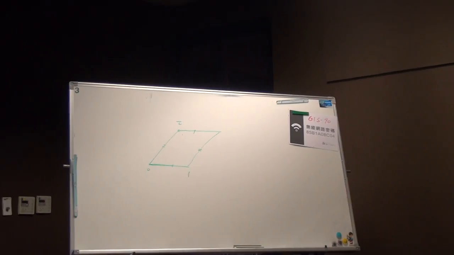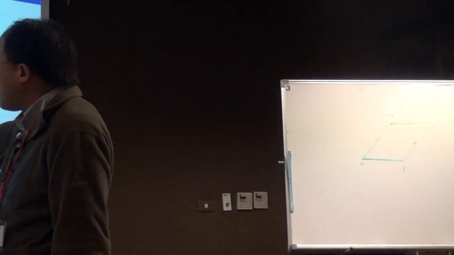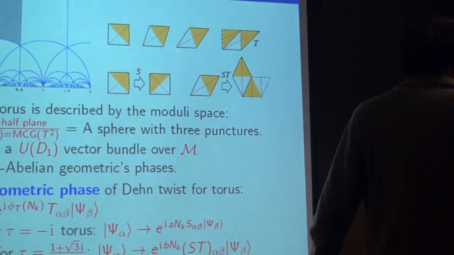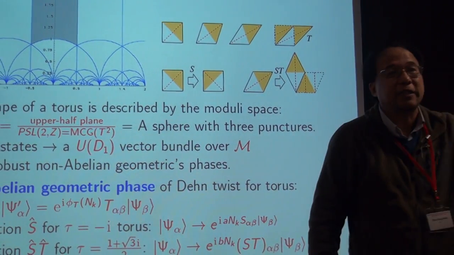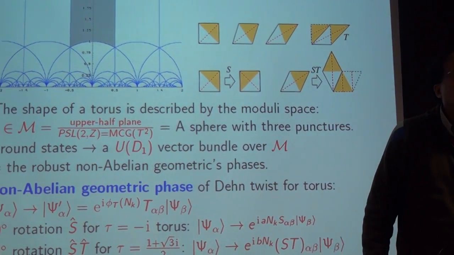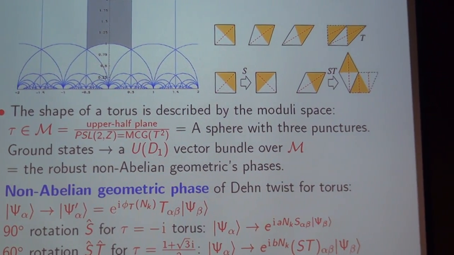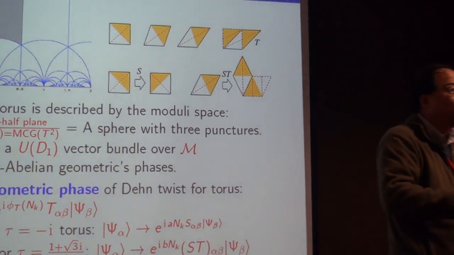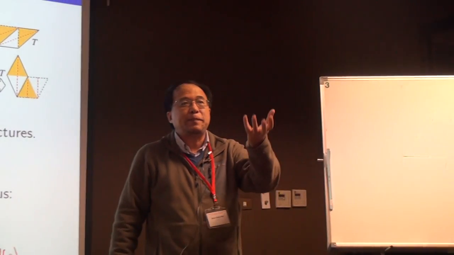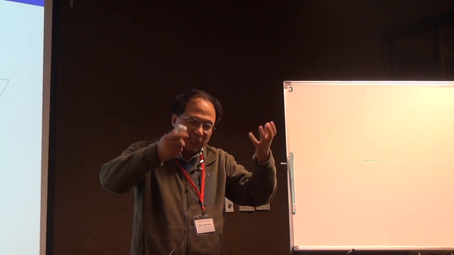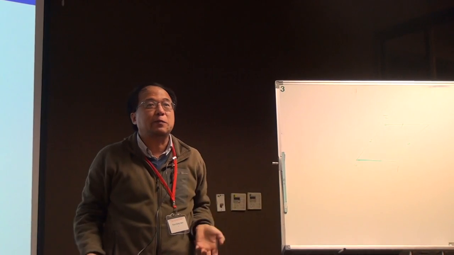Therefore, this is the upper half plane. The upper half complex plane can be viewed as the shape of a torus. That's the moduli space for different shapes of a torus. Then I mentioned that on the torus there's a ground state degeneracy. For every choice of tau, the ground state subspace is a subspace in this huge Hilbert space.